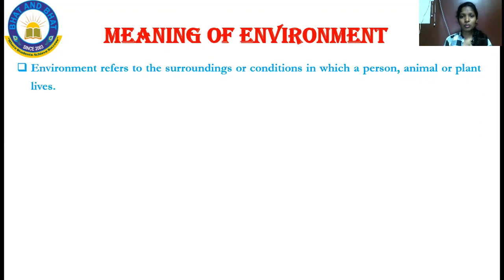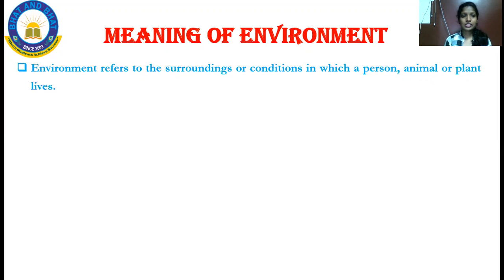For example, we are all living in a kind of environment. In our surroundings there are people, that means human beings, and animals around us. We can see the plants, which have life there. So environment is the place with surrounding conditions where the people, animals as well as plants are living.